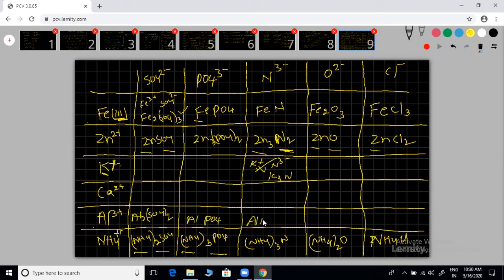Aluminum nitride, AlN. Al2O3. Same charge means you will get the same. Only the symbol will be changed. AlCl3, like this. Any other? You can ask. Zinc and calcium are the same, and potassium and ammonium plus ions are also the same. You'll get the same.